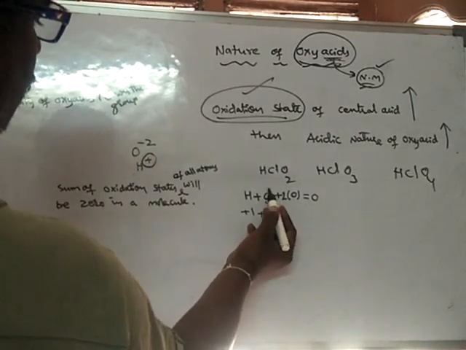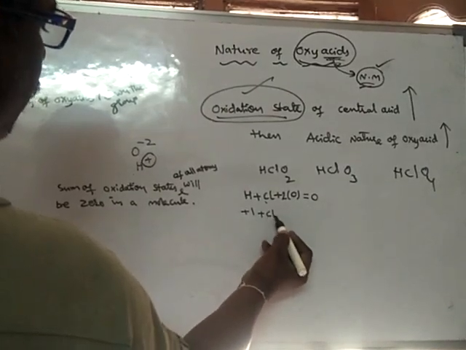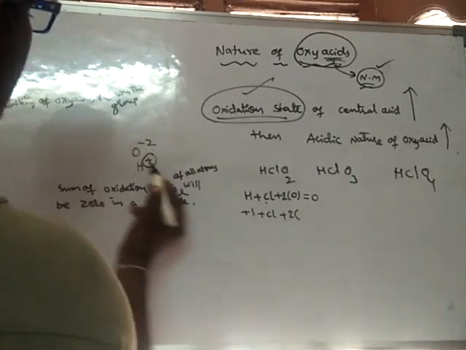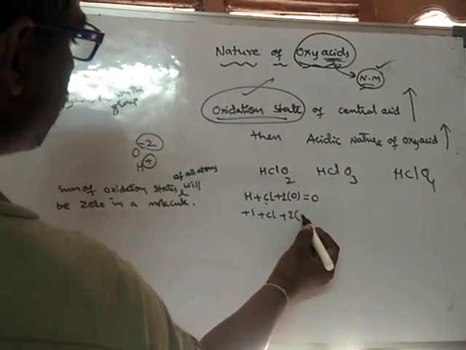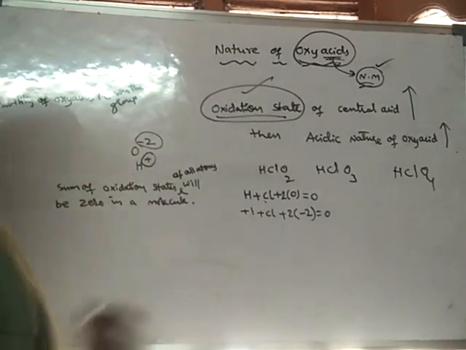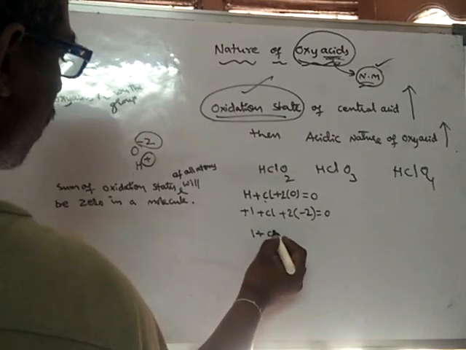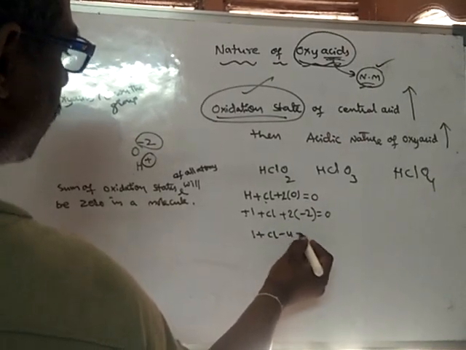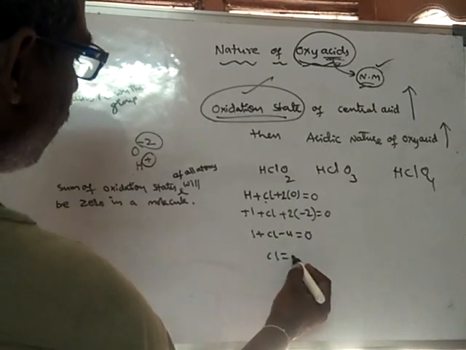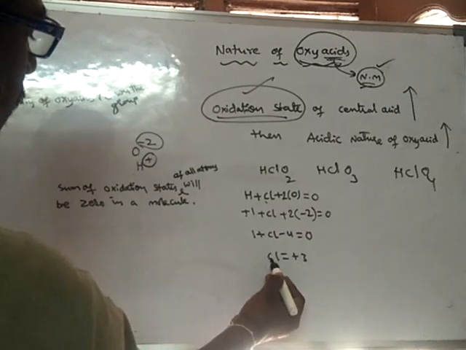Chlorine we don't know. Each oxygen is -2. So +1 plus chlorine, here -4, will be 0. So chlorine will be +3. The oxidation state of chlorine is +3.